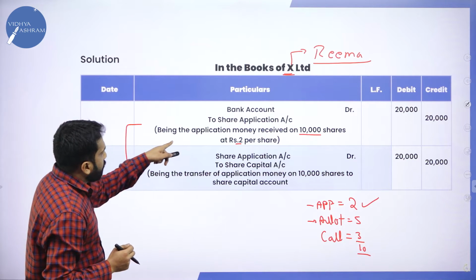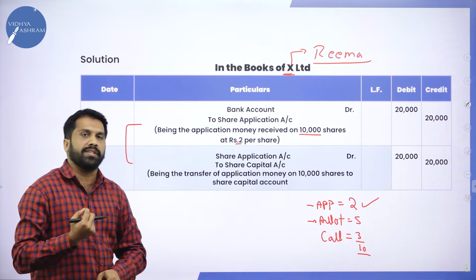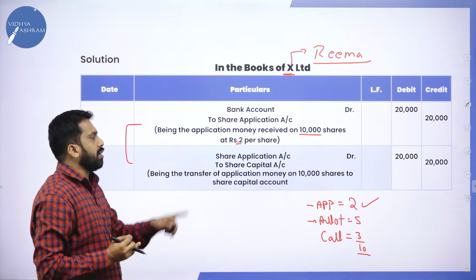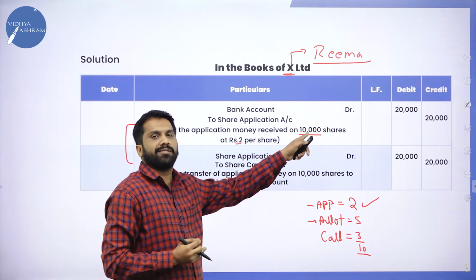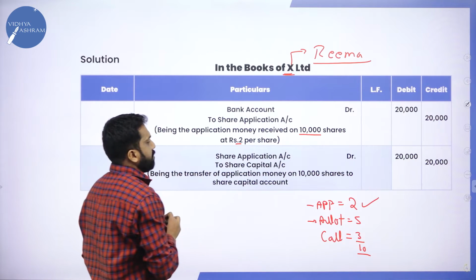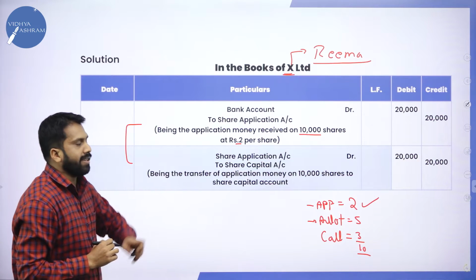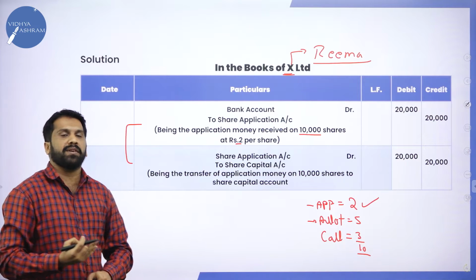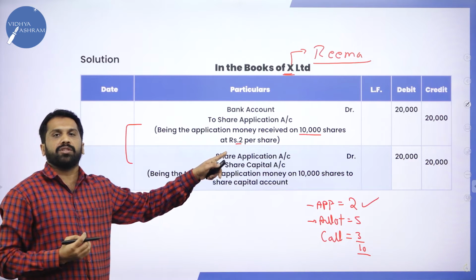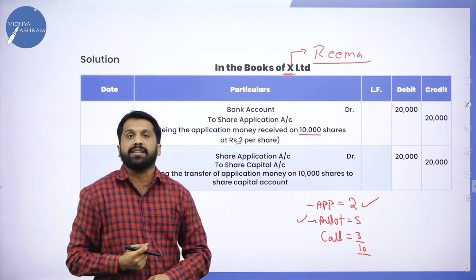Now, whatever is there in the bracket, we call it narration. Narration means what you did, you have to explain. For every problem, narration will be the same, but numbers will change. Now, the application money received. Application money transferred to share capital. These are the narrations for application. Simple. Number of shares multiplied by value of application. Application over.